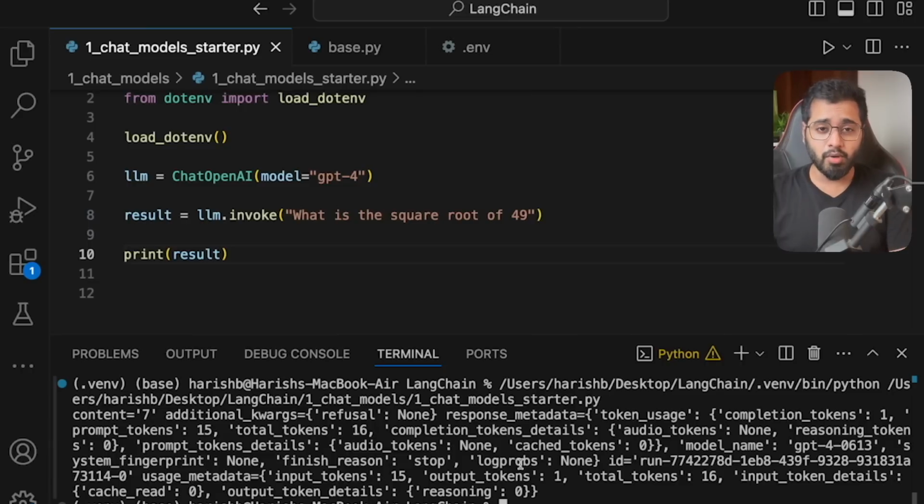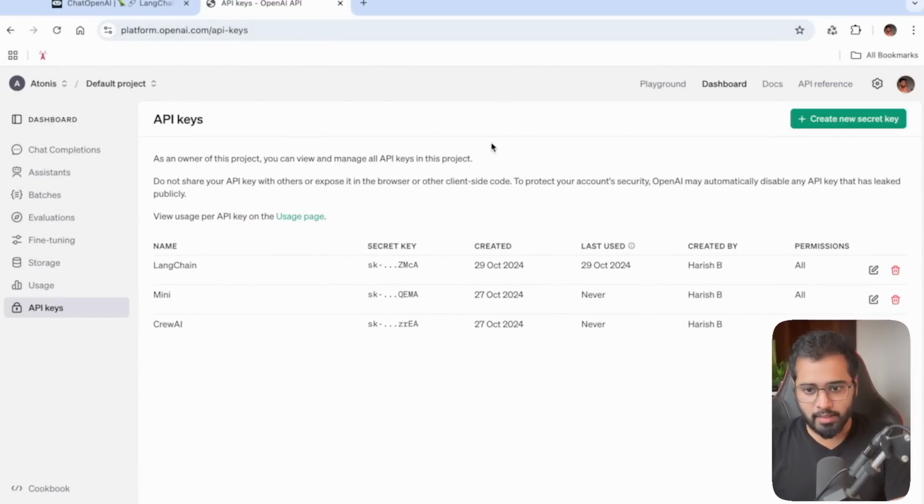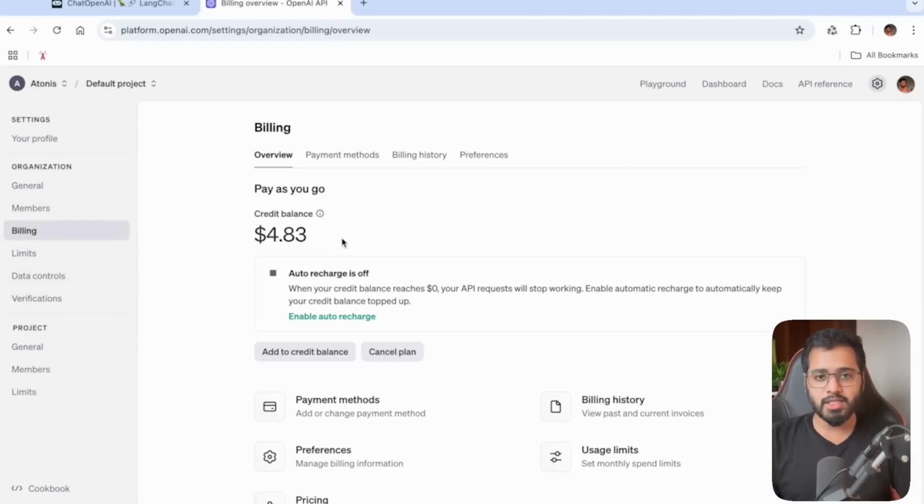Just one more thing. If you're not able to see the response down here, in case OpenAI is not letting you access their APIs, it's probably because you don't have enough balance. If you search the error message in the terminal, you might find that your balance is a little low. To fix that, it's pretty simple. Just come back to platform.openai.com, go into settings, then billing, and you can do a little bit of top up. The least amount of money that OpenAI accepts is $5. Since we're just learning things, you can just go for the $5. It is probably going to last you a couple of months.